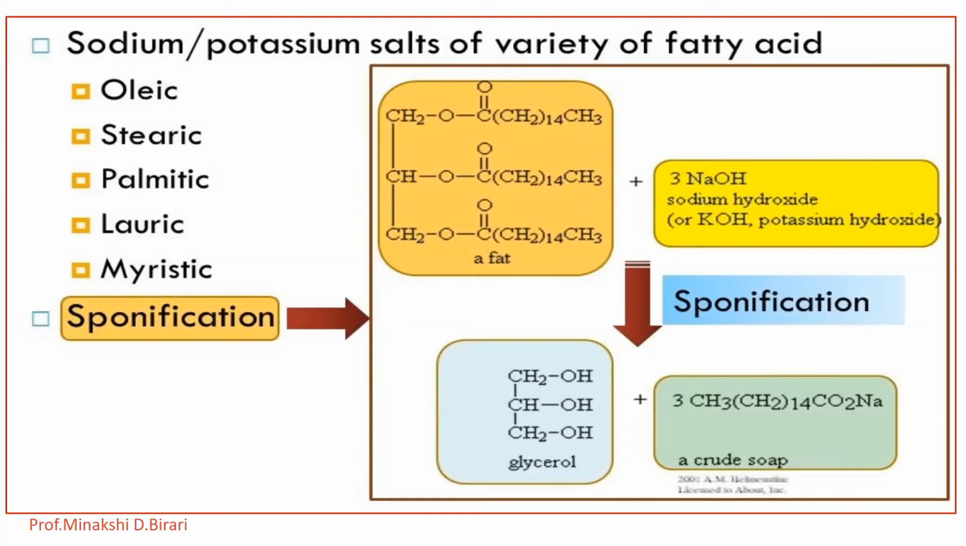There are two groups of fatty acids. One is saturated fatty acid and second one unsaturated fatty acids. So fatty acids which contain carbon-carbon single bonds are called saturated, whereas the fatty acids which contain one or more double bonds between carbon atoms are called unsaturated fatty acids. For example, stearic acid, palmitic acid, oleic acid, lauric acid, myristic acid, etc.